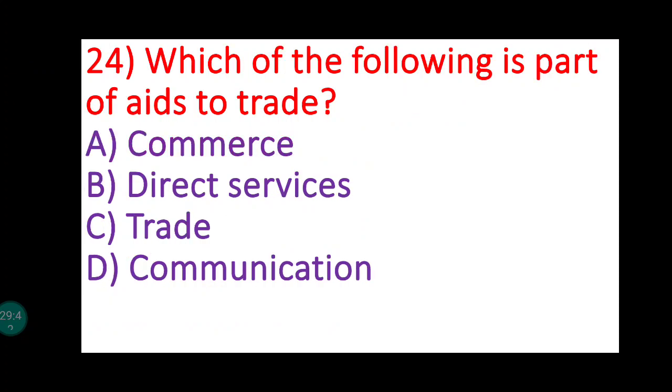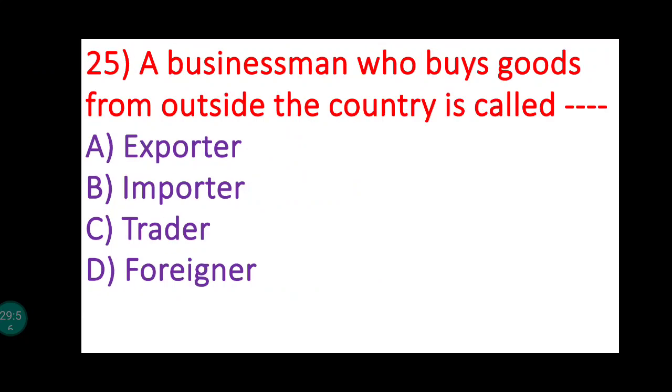24th, which of the following is part of aids to trade? So again, this is a question from the commerce flow chart. What is the answer? Communication. Communication is a part of aids to trade. A businessman who buys goods from outside the country. See, if we are buying goods from outside the country, it is known as import trade.